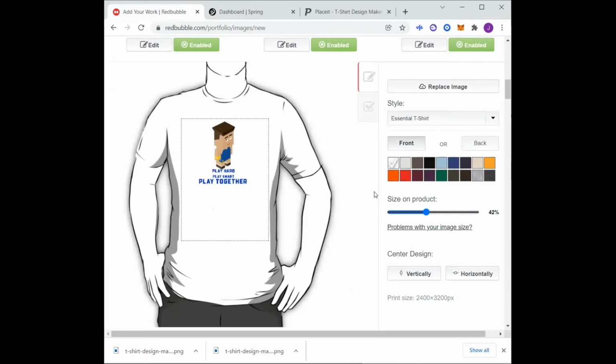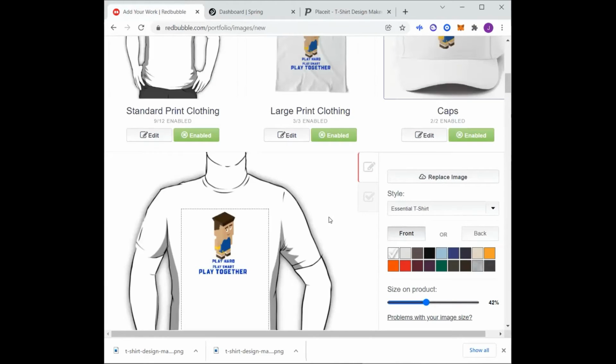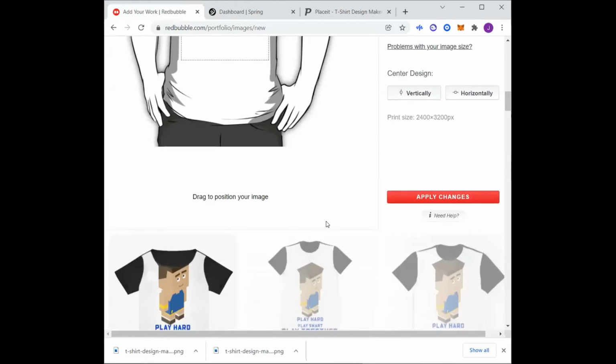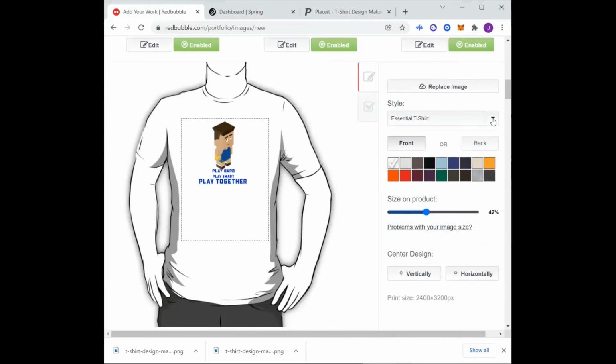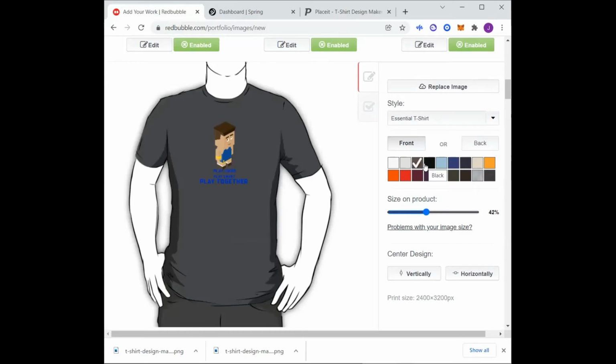I just want to make sure it's centered, and for some reason I'm not seeing, I wonder if they updated it, because it used to have the ability to center it horizontally and vertically, and you can see what it looks like on different color shirts, right?